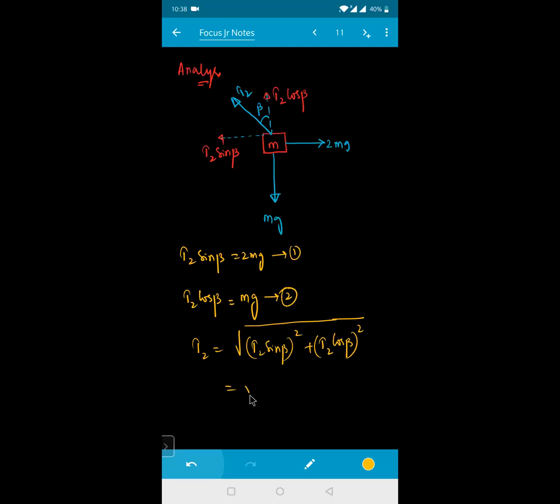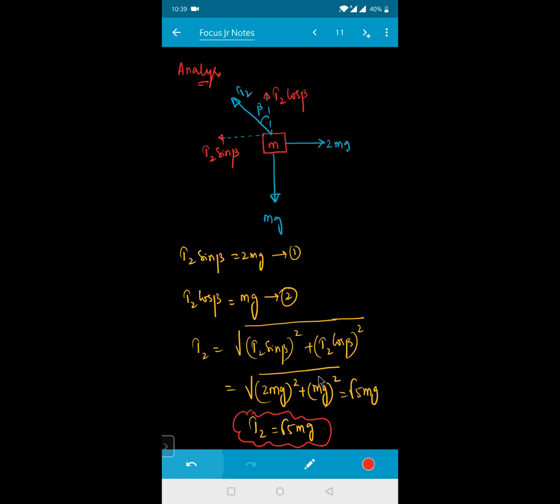T2 sin beta is 2 mg, so that is (2 mg) whole square, plus T2 cos beta is mg, so (mg) whole square. So this is 4 and this one is 1. So this becomes root 5 times mg. So I'm getting T2 equal to root 5 times mg. This is the force which has been acting on this one. So T2 is equal to root 5 times mg. Is it clear for everyone?